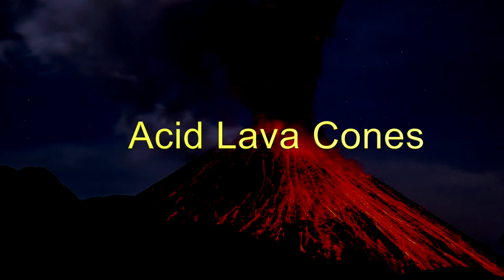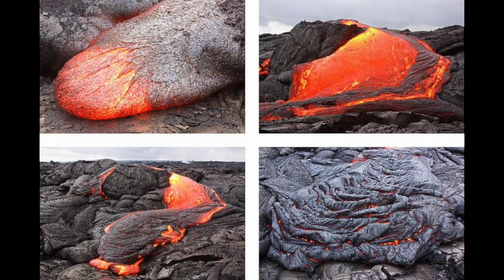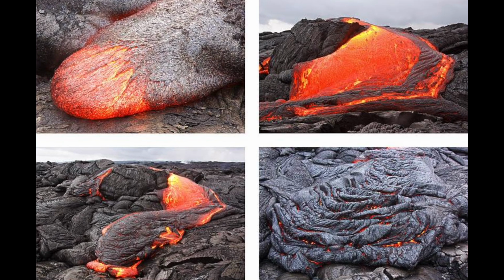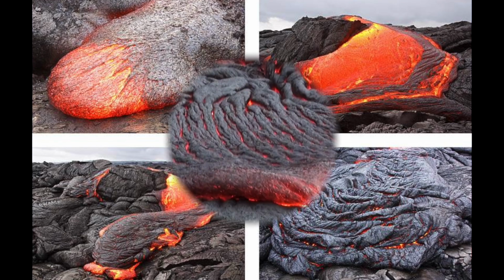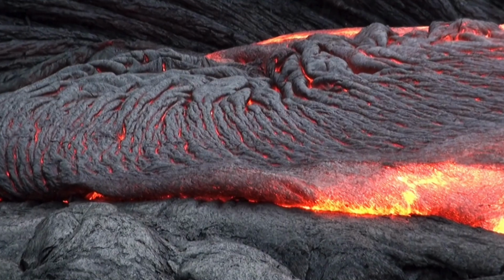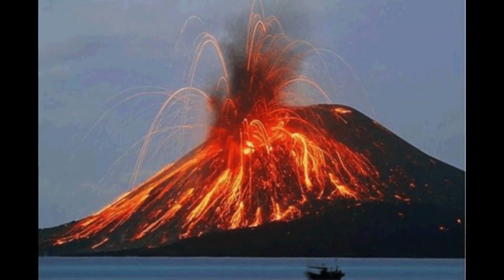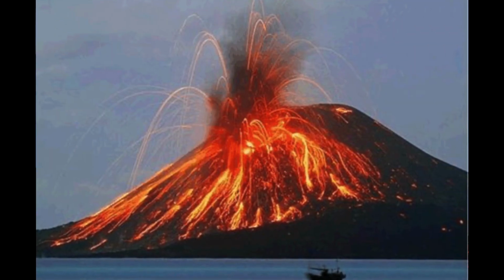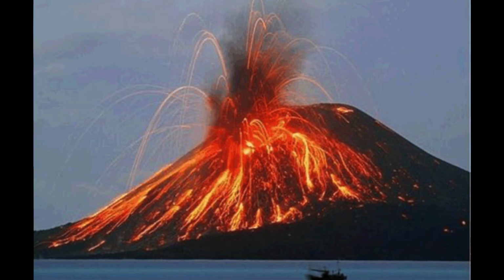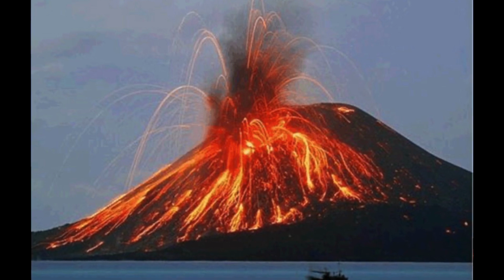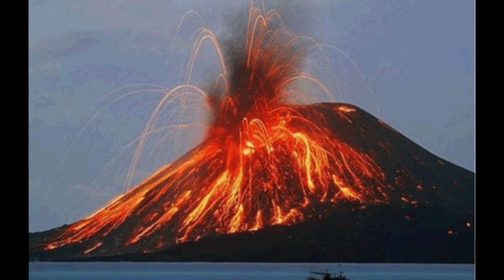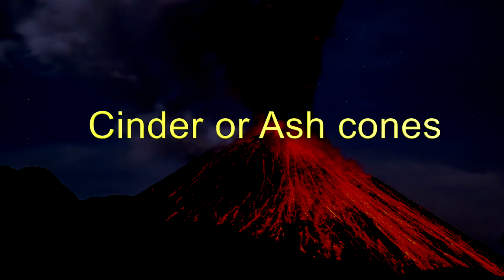Acid lava cones are formed from acidic lava, which is highly viscous and rich in silica content. Acidic lava is characterized by very low mobility, and hence it cools and solidifies immediately after reaching the earth's surface. Acidic lava cones have higher elevation with steep slopes, for example, the Strombolian type of cone.